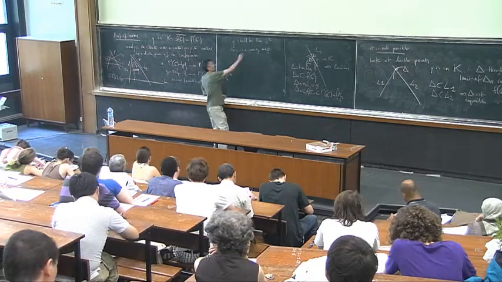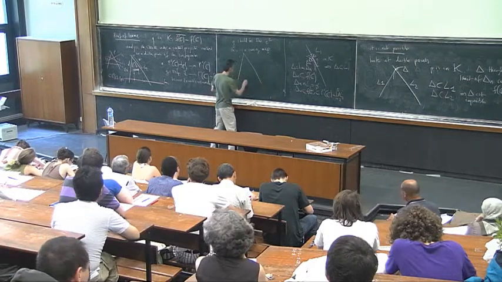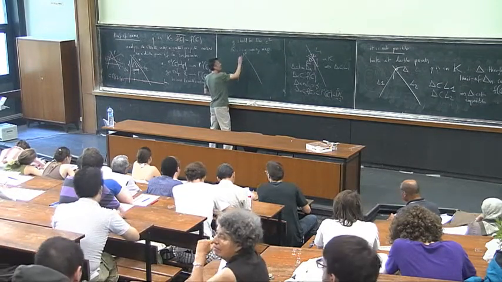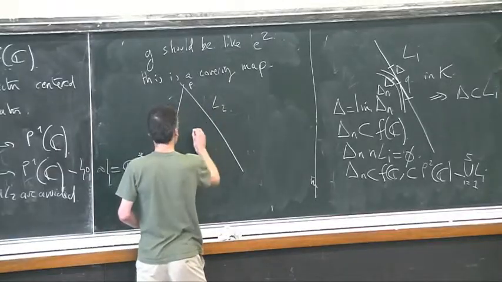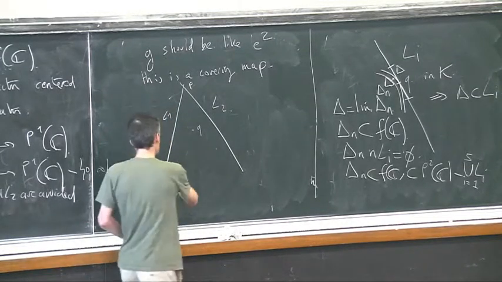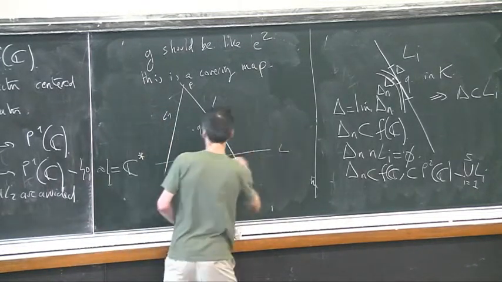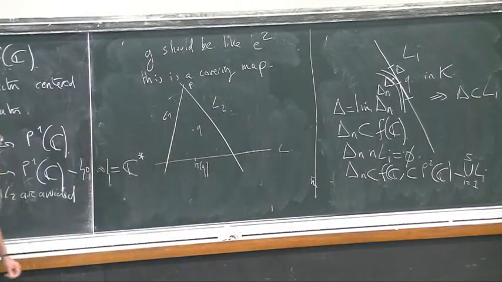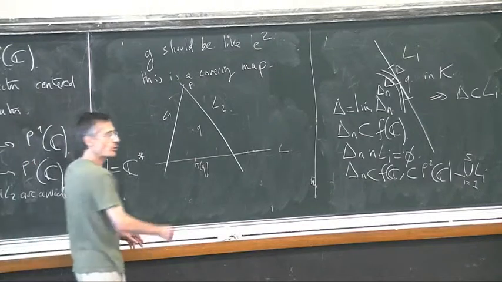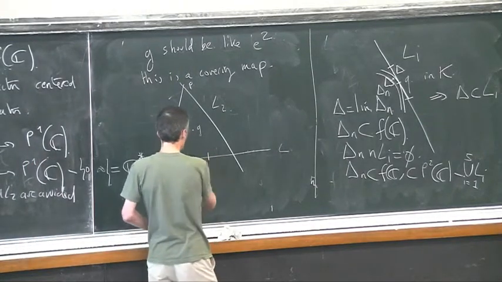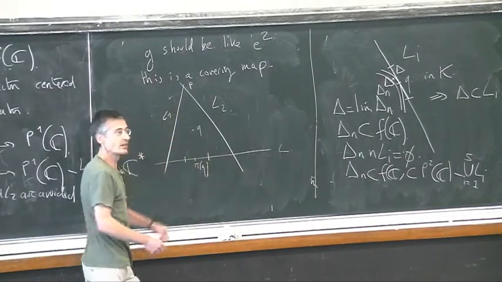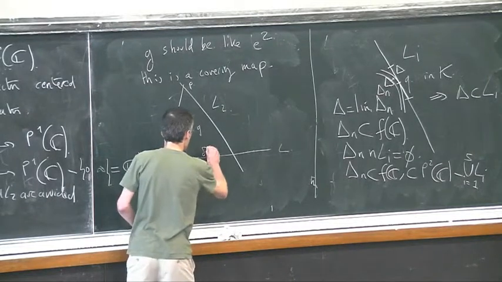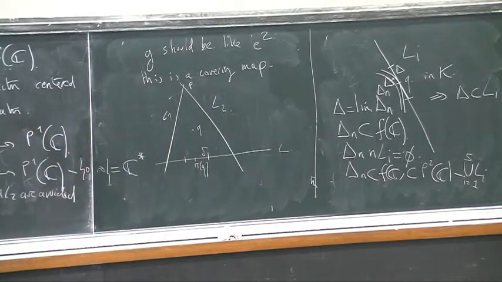So why? Again, the same picture. I have Q here. I have my projection onto some line, and I have P of Q here. And I draw a small disk around it inside this line. So I take delta, a small disk, inside this line.